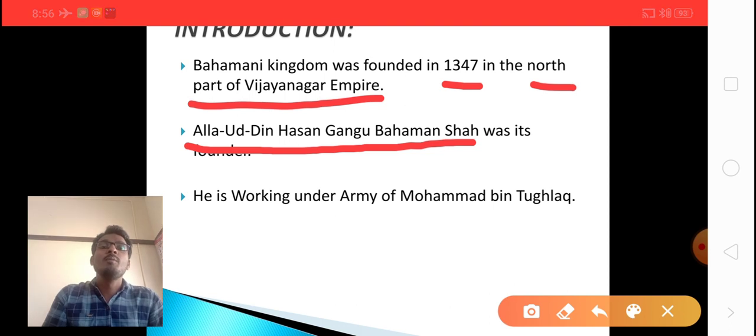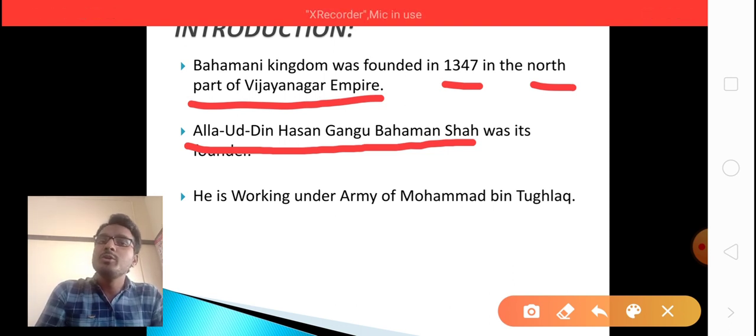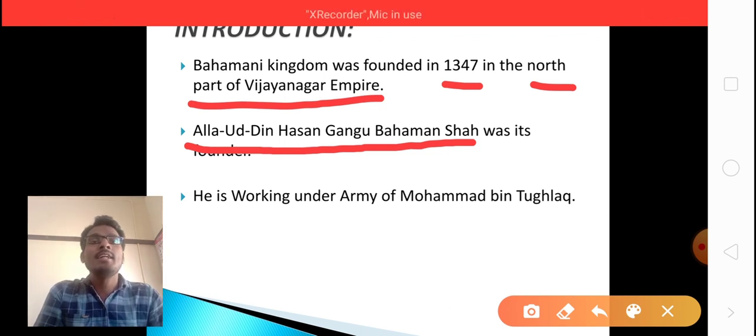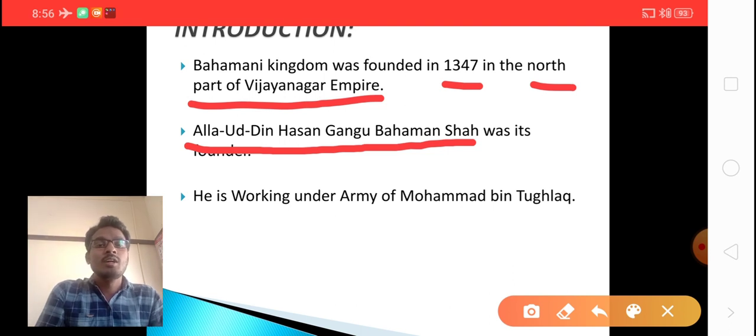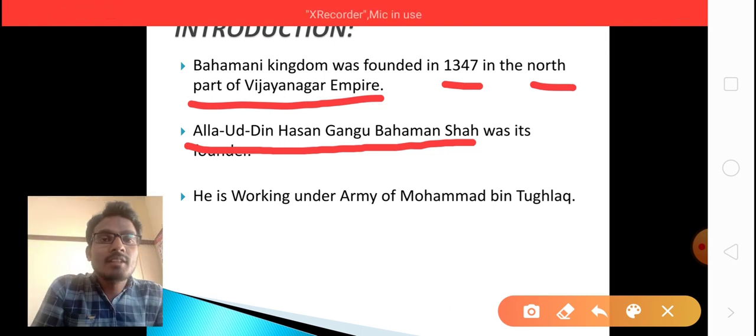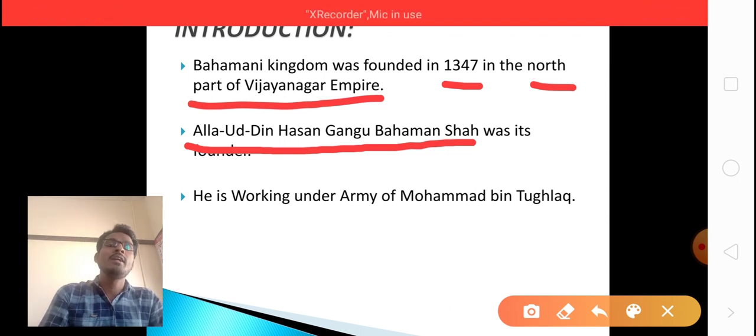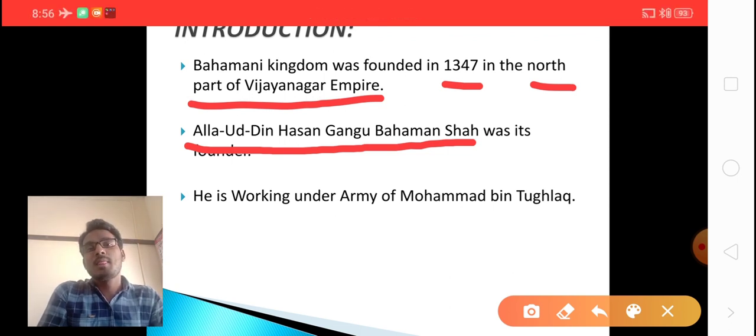For your kind information, I am saying to you, the first Muslim dynasty established in South India is the Bahmani dynasty. Just listen to the key point carefully here. The first Muslim dynasty in South India is the Bahmani dynasty. If you consider the first Muslim dynasty in North India, in overall India, we have to say that the Delhi Sultans are the first Muslim dynasty in overall India and North India, and the first Muslim dynasty in South India is the Bahmani kingdom.